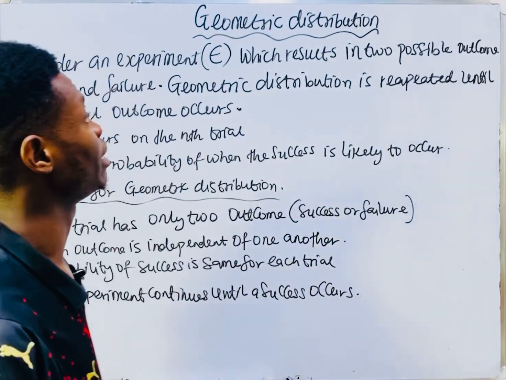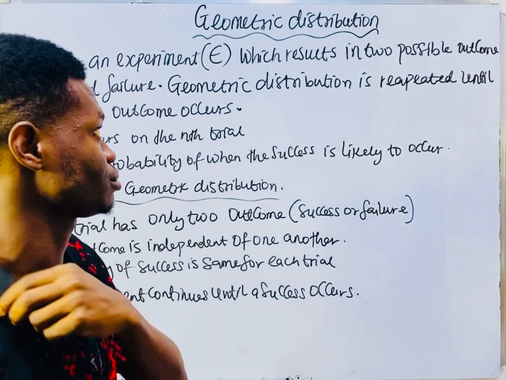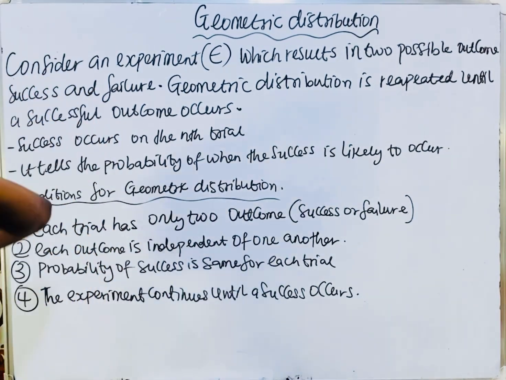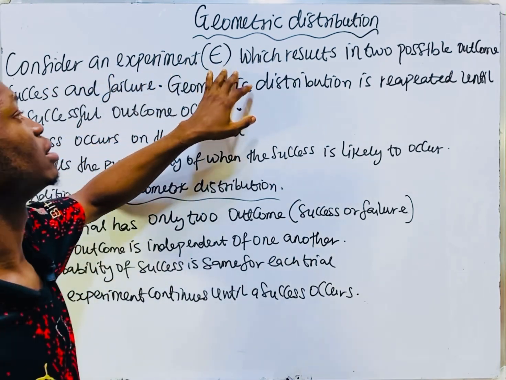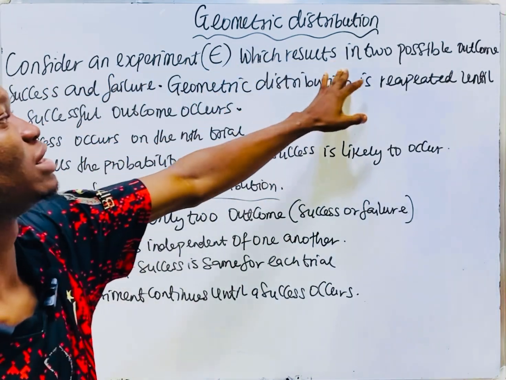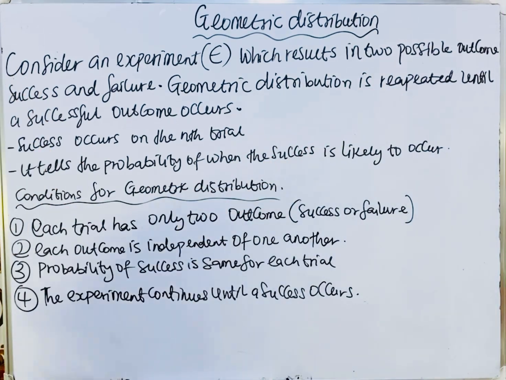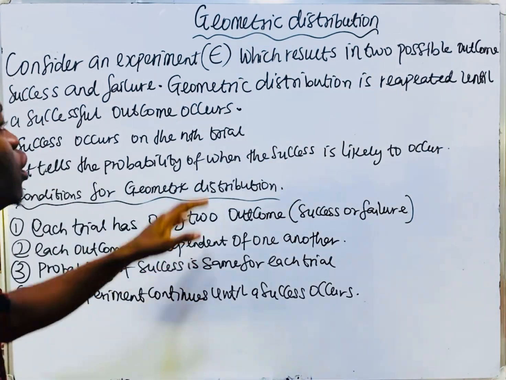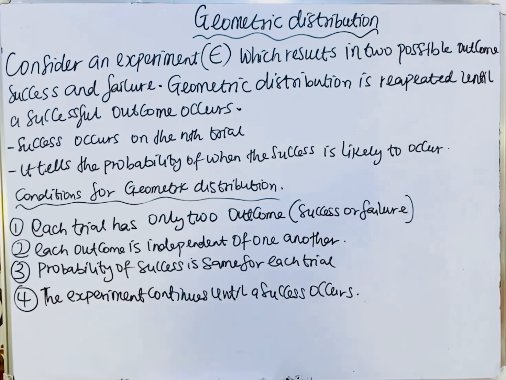So we'll be talking about geometric progression. What is this geometric progression telling us about? Consider an experiment denoted as A, which results in two possible outcomes, success and failure. The geometric distribution is repeated until a successful outcome occurs.